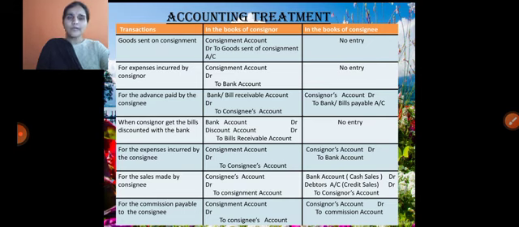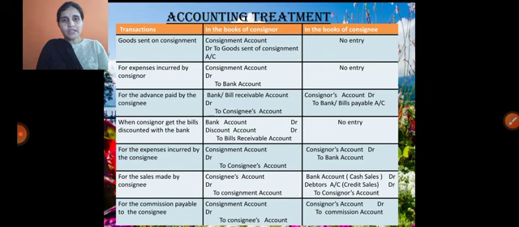And the fourth one, after receiving this advance, when the consignor gets the bill discounted with the bank. Ultimately, if that is discounted with the bank, there is no entry in the books of consignee, because the consignee is giving the advance.